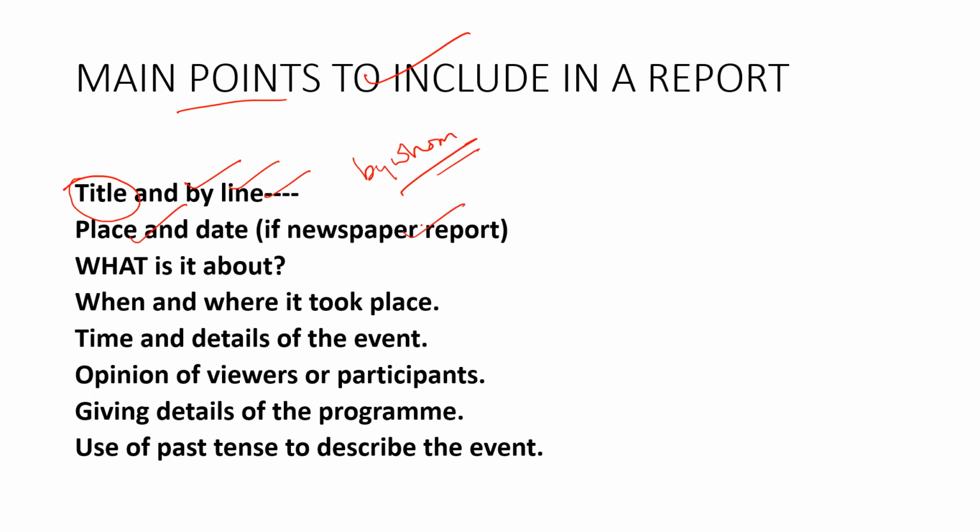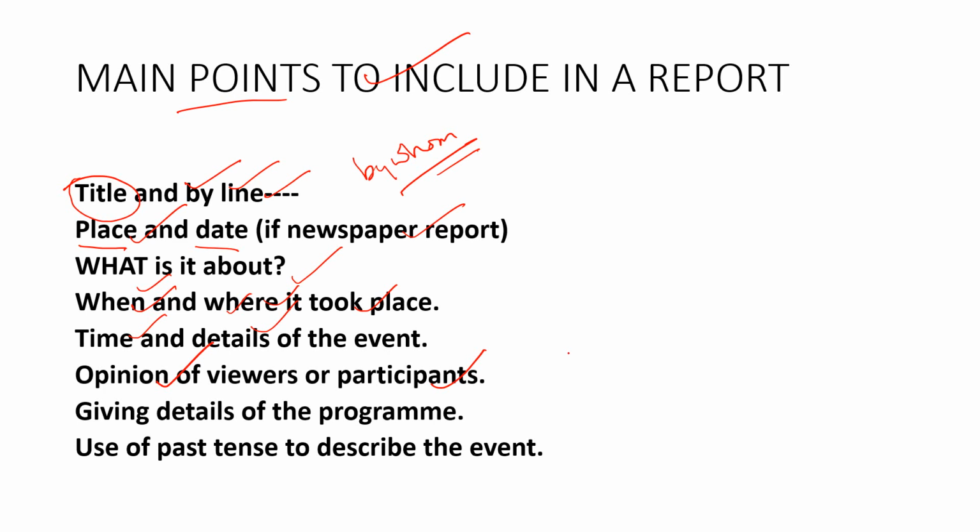If you are writing the report for a newspaper, you have to write the place and date as we see in a newspaper. Then when we come to the content, what is it about? When and where it took place. If we are reporting some event, we have to write when and where it happened. Then time, details of the events should be given. Another important point is opinion of the viewers or participants.